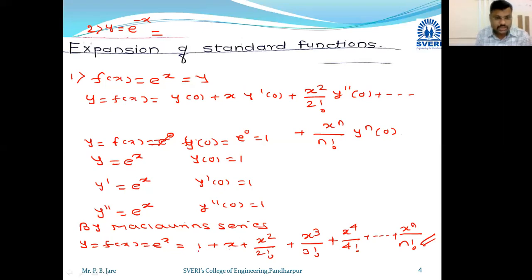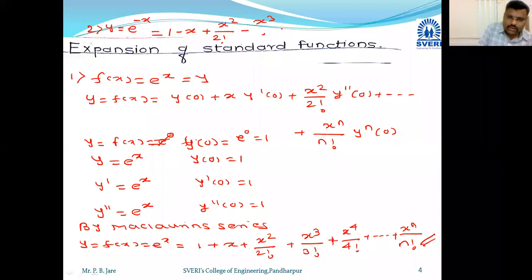So what do you get, the expansion? What does this formula become? Yes, 1 minus x, plus x square by 2 factorial, alternating plus and minus, minus x cube by 3 factorial plus x raised to 4 by 4 factorial minus, and so on. The last term is minus 1 raised to n, x raised to n by n factorial.